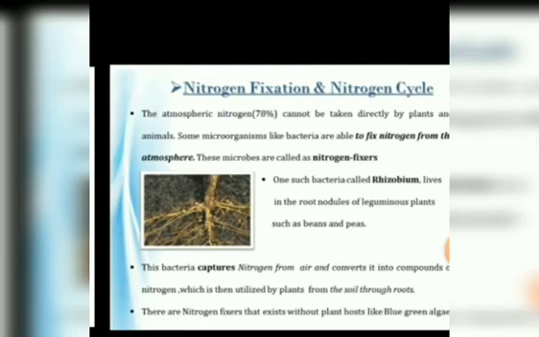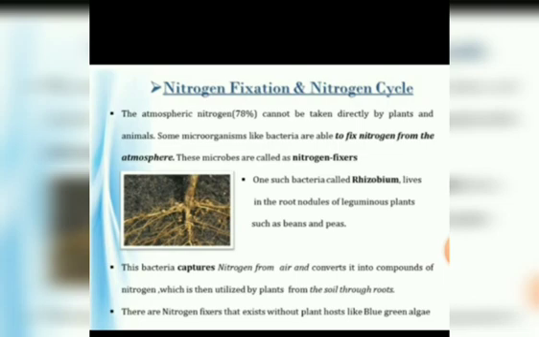Then our last topic is nitrogen fixation and the nitrogen cycle. Atmospheric nitrogen cannot be taken directly by plants and animals. Some microorganisms like bacteria are able to fix nitrogen from the atmosphere. So the microorganisms like bacteria fix nitrogen from the atmosphere, and these microbes are called nitrogen fixers.